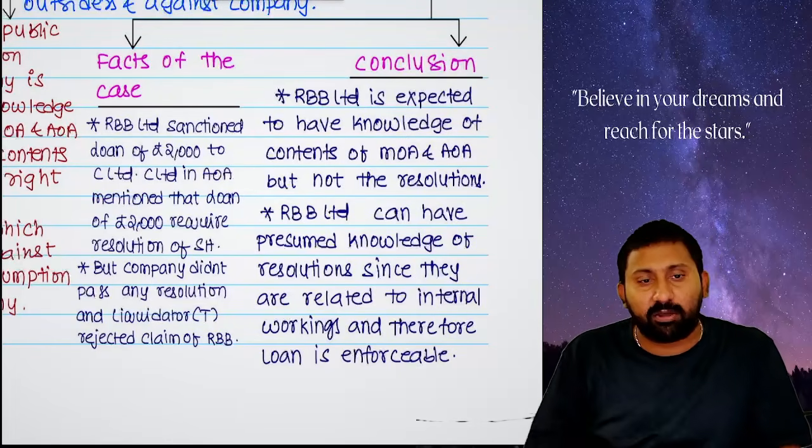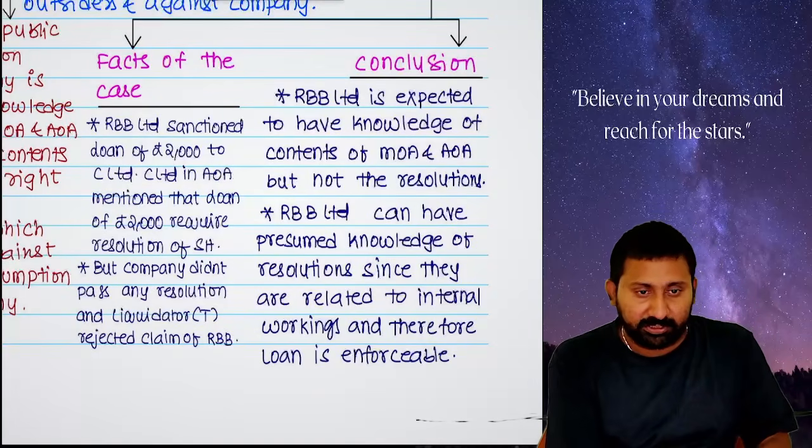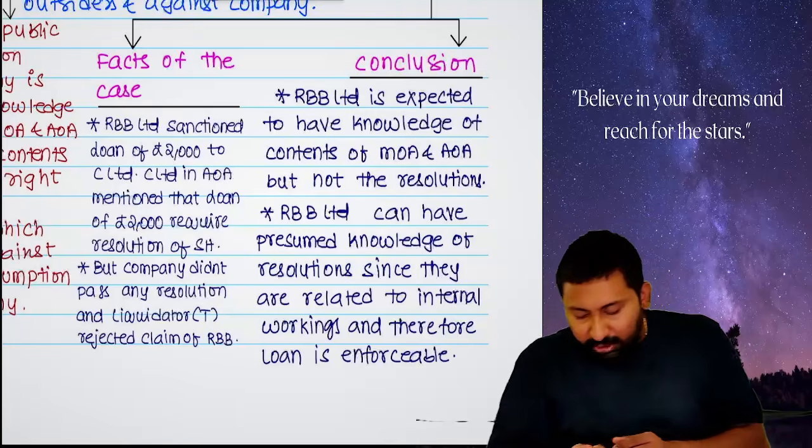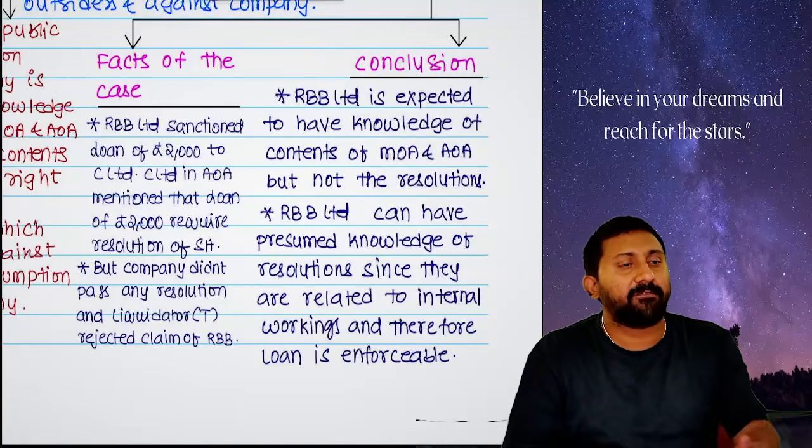Here they are taking a loan of how much? 2,000 pounds. This is the amount. Okay? 2,000 pounds they have given. RBB Limited, what should it do? RBB Limited went to C Limited.